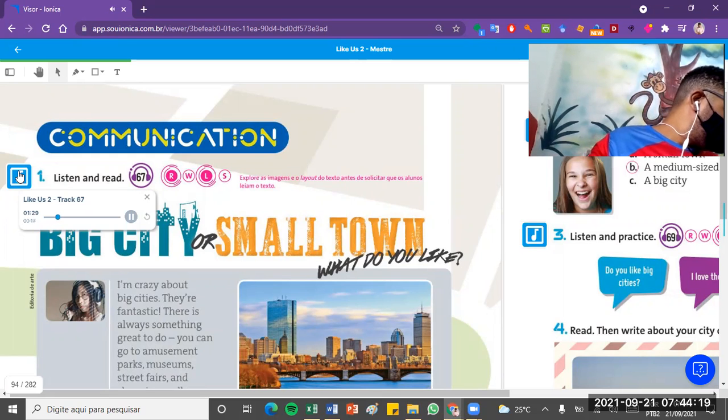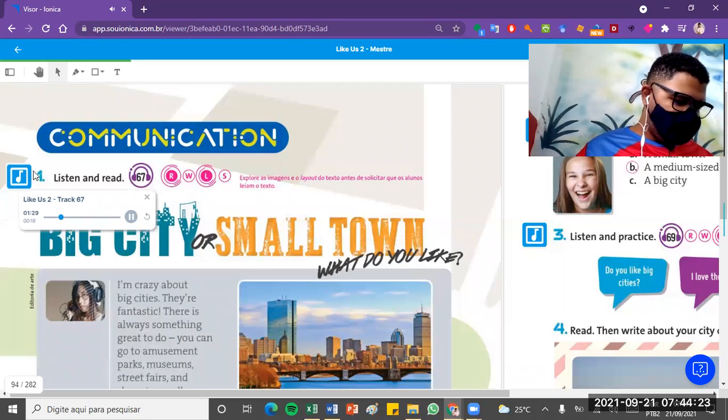I'm crazy about big cities. They're fantastic. There is always something great to do. You can go to amusement parks, museums, street fairs, and shopping malls. There are statues and monuments, and there's usually a lot of history.